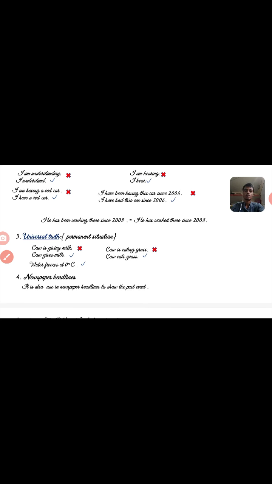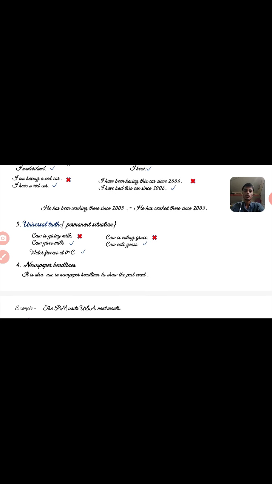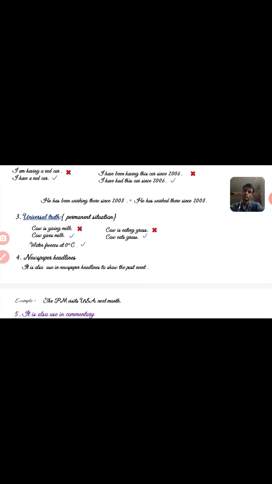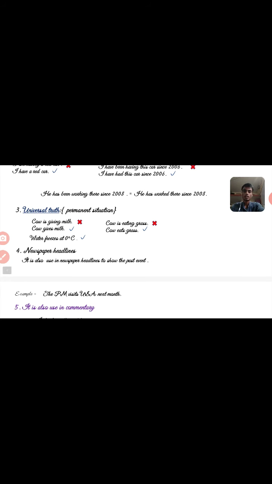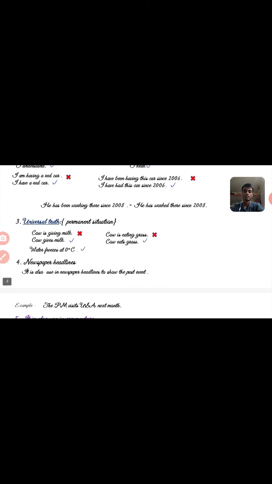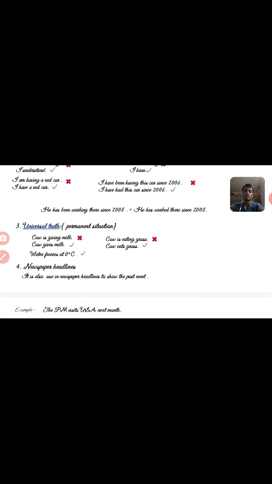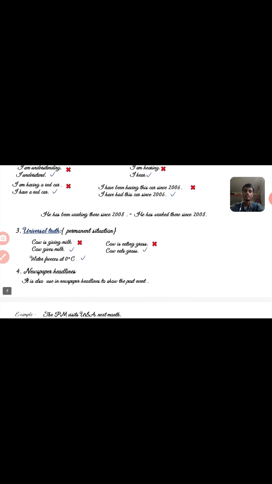Another use of simple present tense. The third use of simple present tense is universal truth. "Cow is giving milk" is a wrong sentence. Why? Because the right sentence will be "cow gives milk." And second, "cow is eating grass" is also a wrong sentence. The right sentence is "cow eats grass," because it's a universal truth that cow gives milk. Here "cow gives milk" is the right sentence because it's a universal truth.